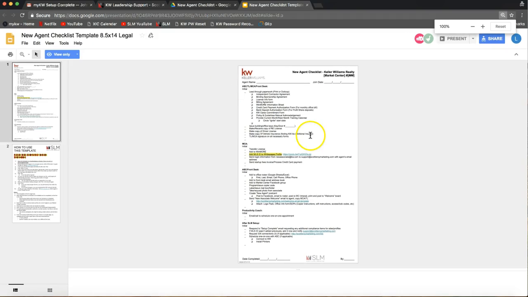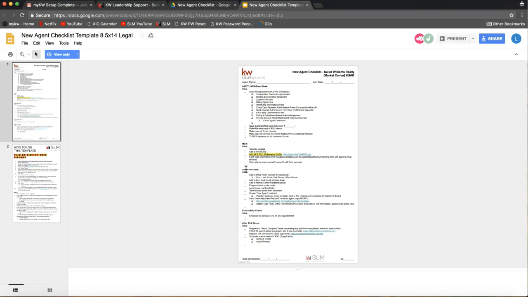Let's see if I can zoom. That's a little far away. But we tried to come up with a checklist that tells you each item that we don't do during our setup process that would need to be handled by your staff. We tried to put it corresponding to each role, like your MCA and ASC. Of course, this is editable, so you can change this around. But this is just a general template to give you a checklist.